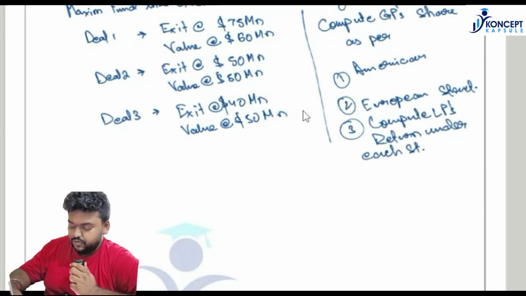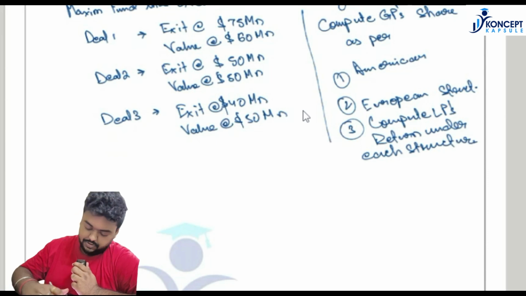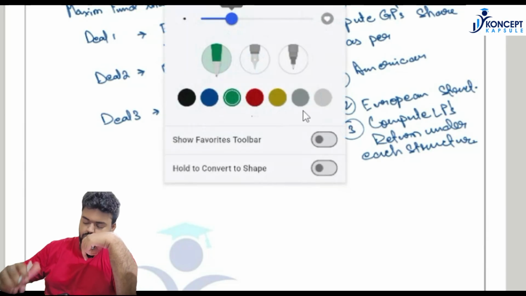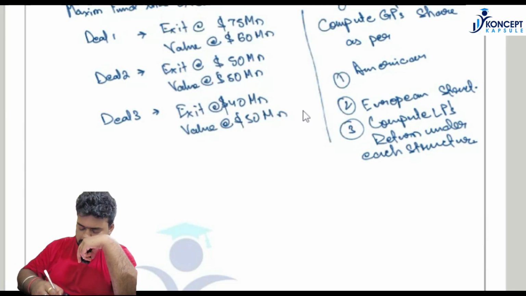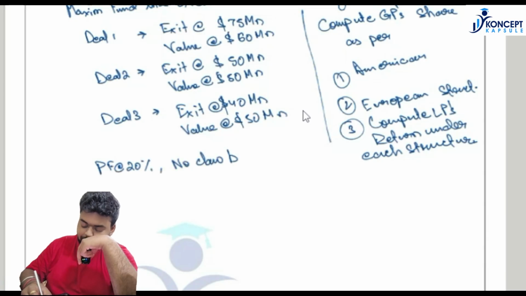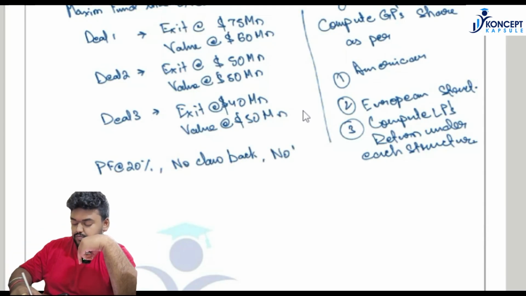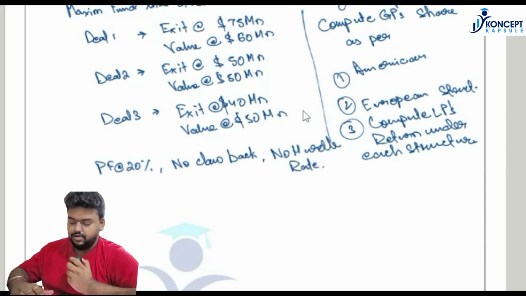So this is the question given to us. Basically, we are told that the fund has executed 3 deals in the year, and we have to compute what a GP is entitled to receive and what is the return for an LP. Suppose performance fees is given at 20%, there is no clawback, and there is no hurdle rate. Okay, so this is given to us.